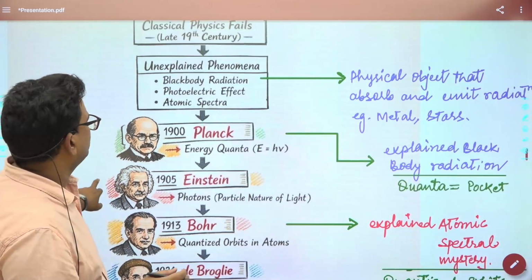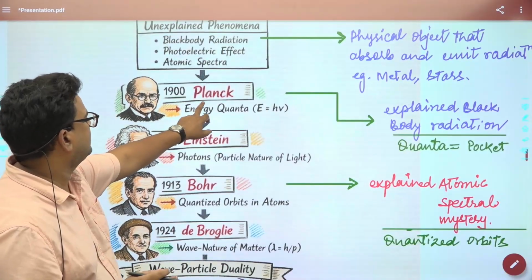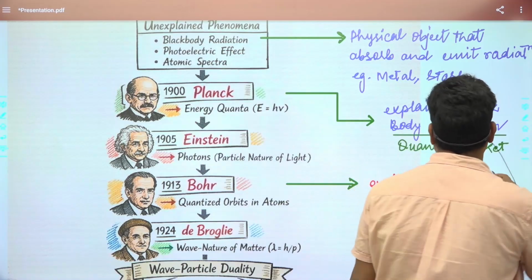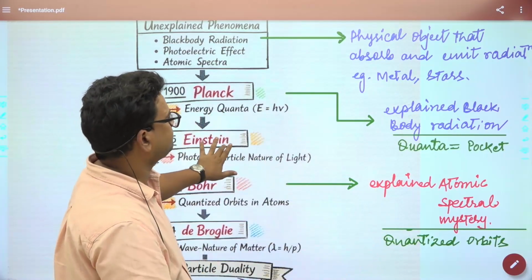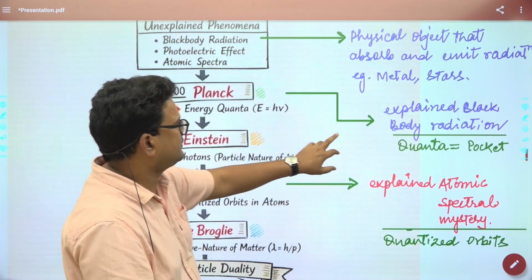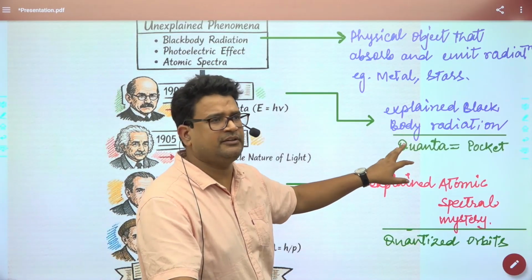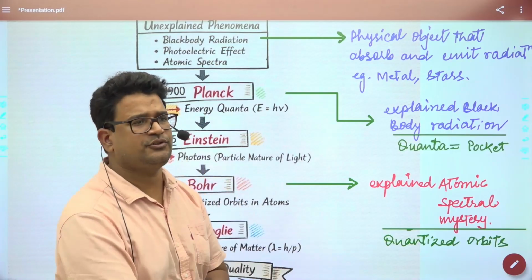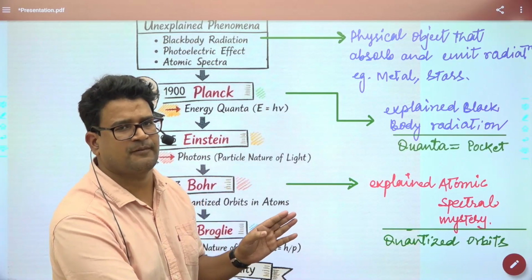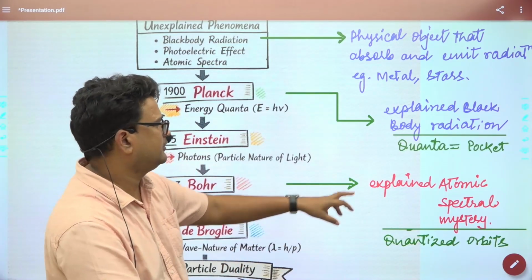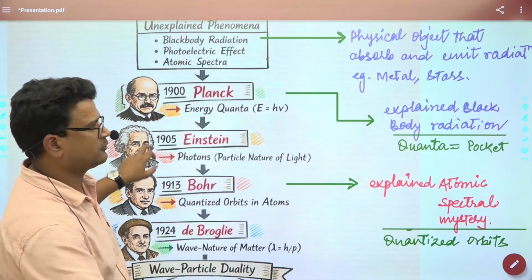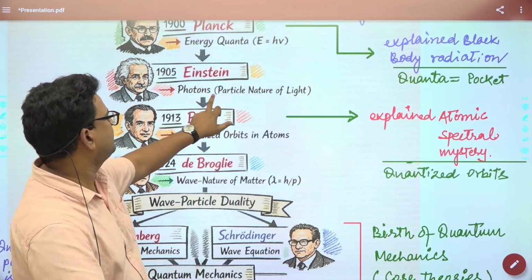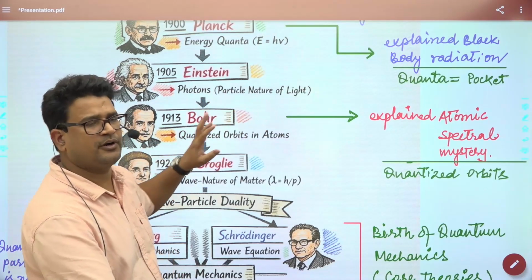So Max Planck came and explained the black body radiation. Max Planck discovered that black body radiation, that means heat being emitted, is in the form of quanta. The heat which is being emitted is not continuous in nature. It comes in pockets. That is called quanta. So Max Planck developed the quanta first. Einstein came and developed the photons, or particle nature of light. You already know that.